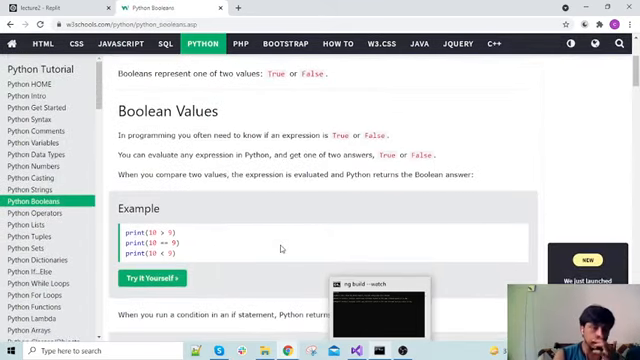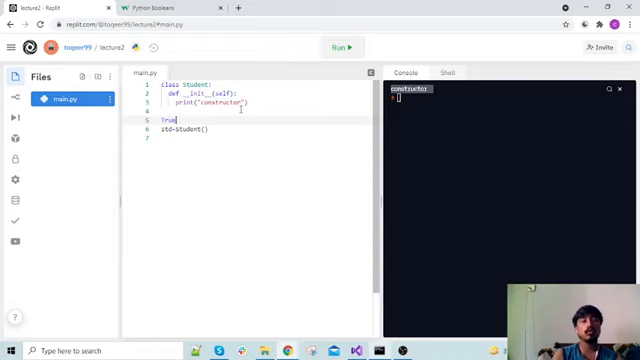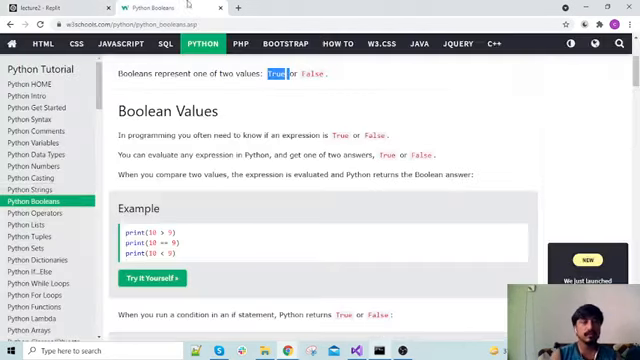Then there are Python booleans. Python booleans become False or True, and not like C++ or Java. We don't write true and false in small case. It is not considered. We need to write the first letter capital, but in C++ or Java we just write it in small case.